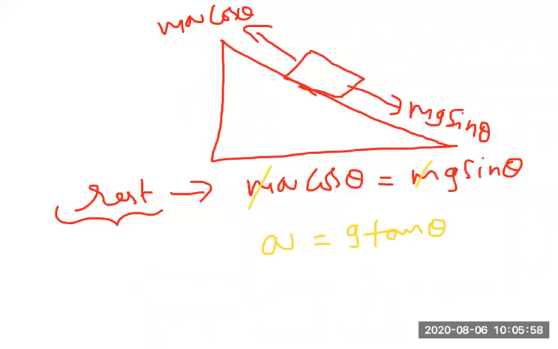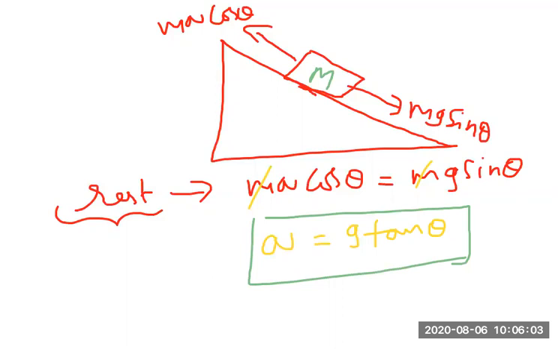So I got the expression: if the block remains at rest on the inclined plane, the acceleration with which the inclined plane is moving is equal to g tan theta. Then the block will be in equilibrium condition. Fine. So I got a equal to g tan theta. If the plane moves with this acceleration, the block stays at rest. This is one situation. We'll see one more situation.